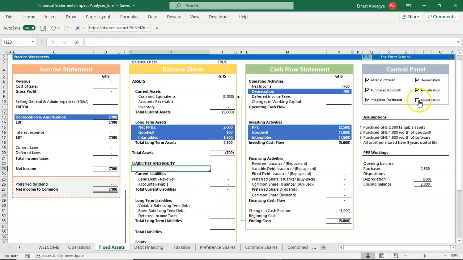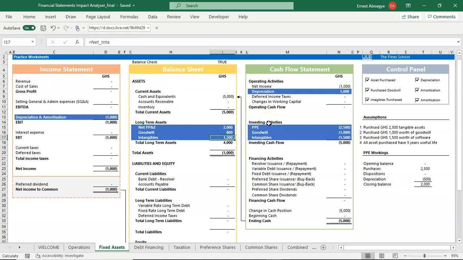The same way, if we are amortizing the intangible assets over 5 years, we are seeking to write them off over 5 years. We bought it at 1,500, we divide by 5, which means every year we will charge an additional 300 to the 700 that already existed from the goodwill, net PPE, depreciation and amortization, and then we will have our balance reduced and it still balances. So this is how the impact works.